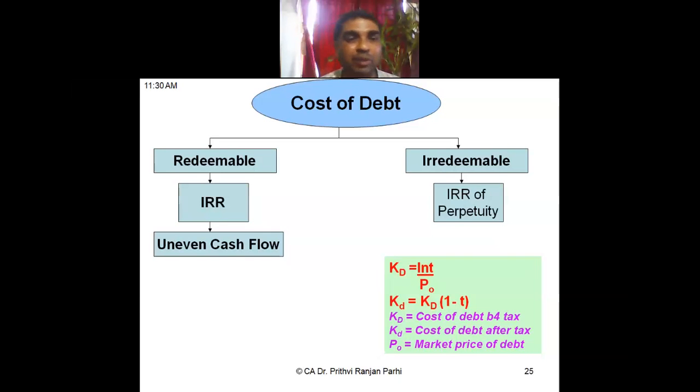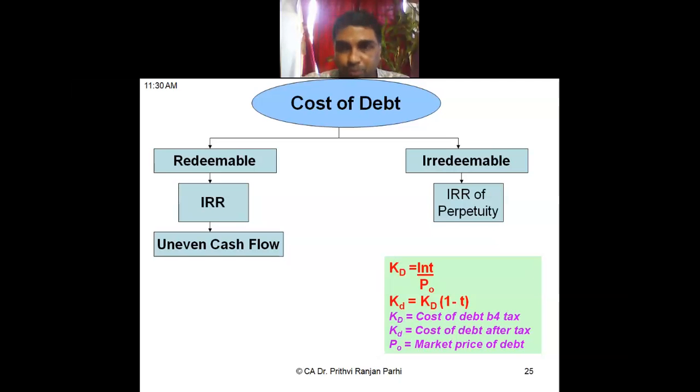Suppose it is redeemable, we have to find out what are the cash flows associated with that instrument. If it is redeemable, the cash flow will be uneven because at the end of the period, the debt has to be repaid. So for an uneven cash flow, IRR needs to be computed, and that IRR will be the cost of debt. And for irredeemable debt, the cash flow takes the shape of a perpetuity. Since it is irredeemable, it will last forever, right? Then we will be computing the IRR of a perpetuity. I think you have understood both the things. In both the cases, IRR needs to be computed.